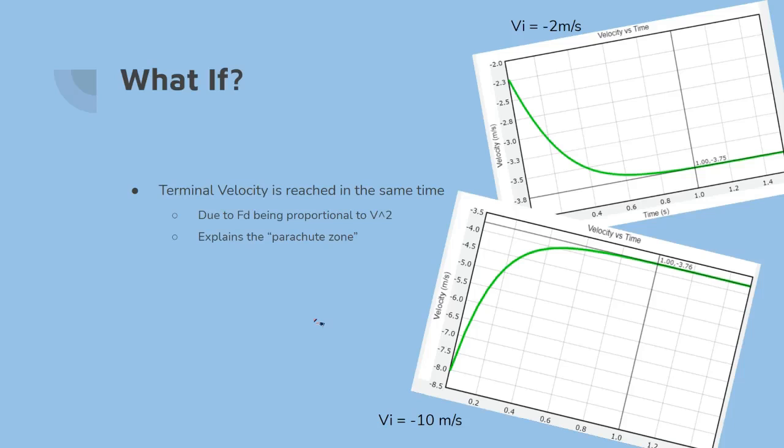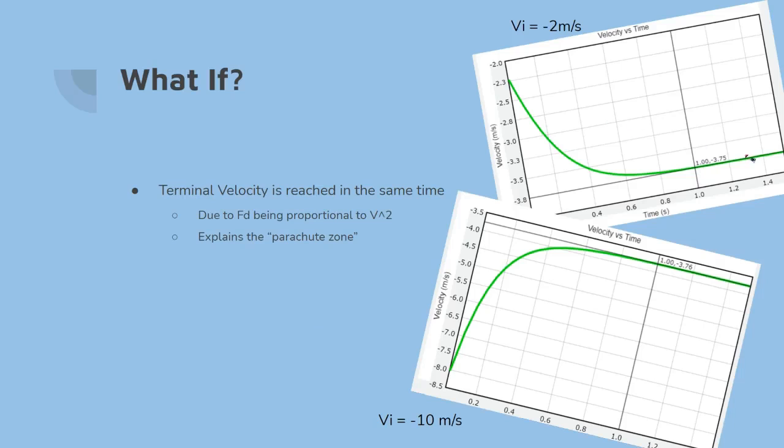And that's because the drag force is proportional to the velocity squared. So the harder you initially throw it down, the harder the initial drag force is. Therefore, it would balance out in the same exact time. You can see this in the two different computational models that I actually did. So here we have the first one where you throw it at -2 meters per second, which is still less than the terminal velocity of the object,